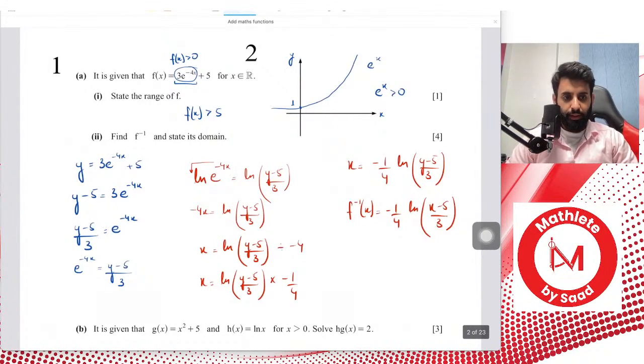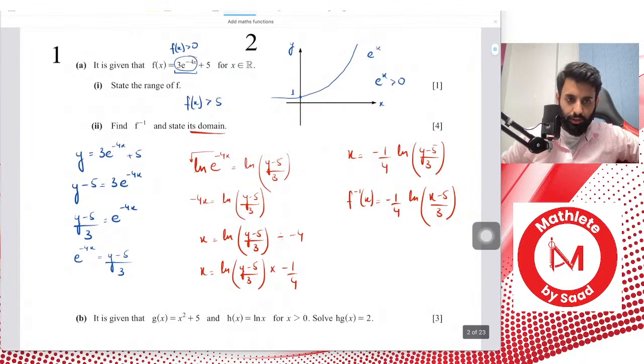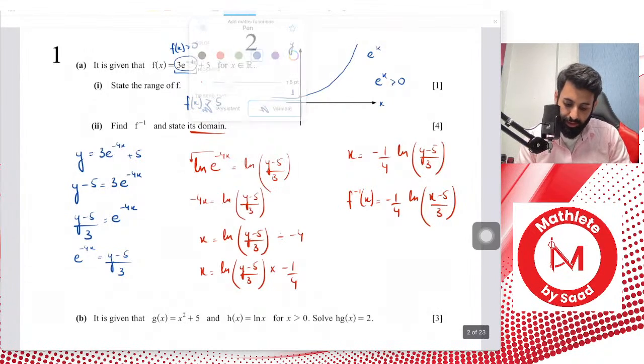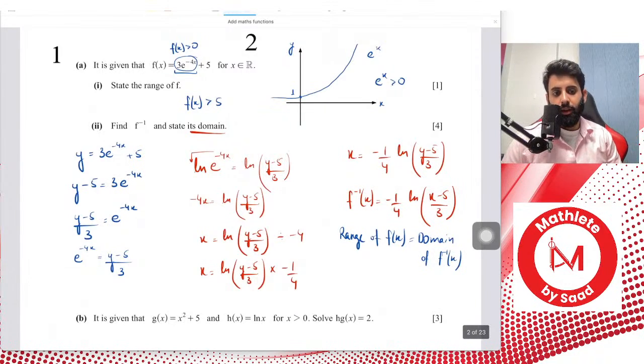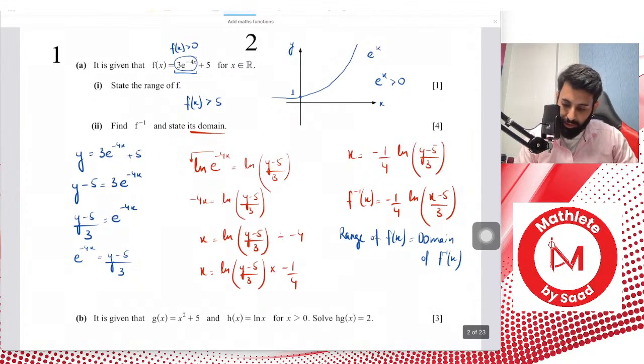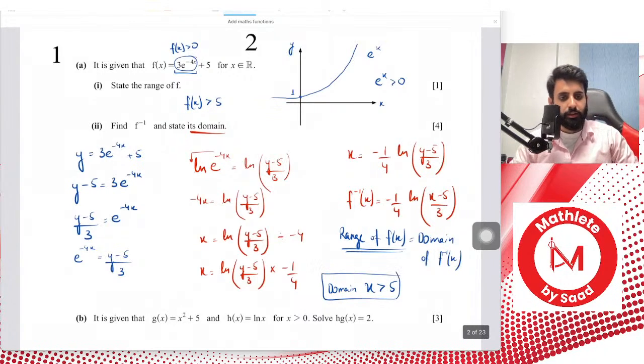Yes, so range of f is equals to, okay, no, wait a minute. Since the question is asking for the domain, remember, domain of f inverse of x. Okay, so I'll write it down over here: range of f of x is equal to domain of f inverse of x. Now notice that we already have the range of f of x, so that means x is greater than or equal to 5 is going to be the domain. So there you go, that's your final answer.